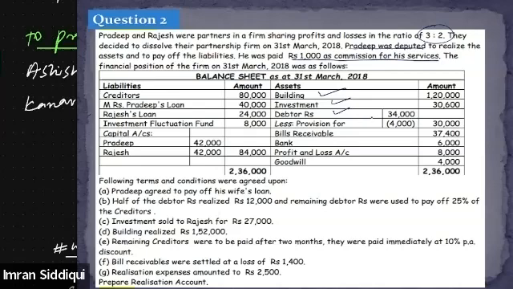Whenever you transfer the liabilities to the realization account, in order to prepare the realization account, you should also write down provision for doubtful debt along with all other liabilities.